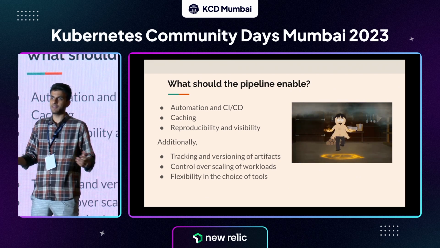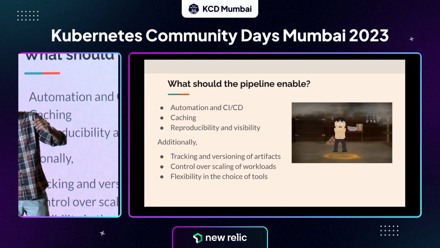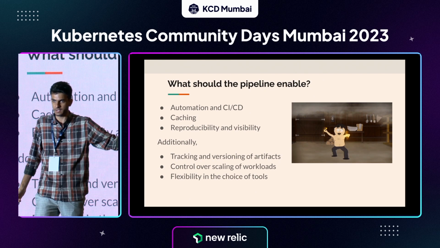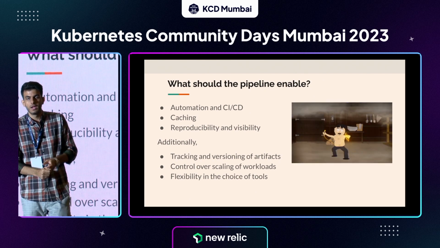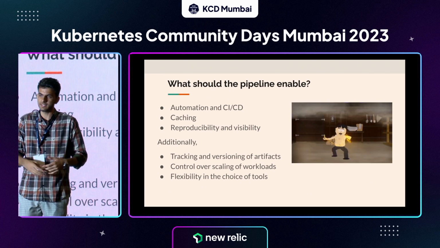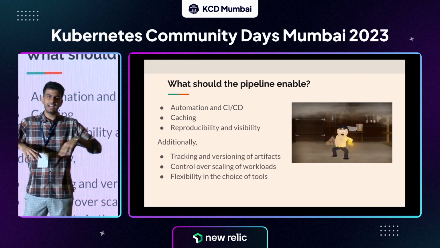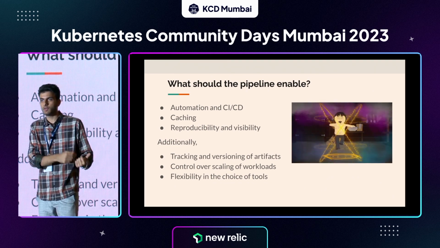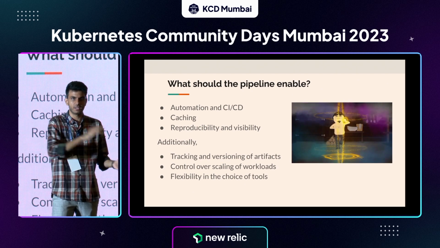So for example, if I have a certain series of 10 steps to achieve a certain goal, and I automate all of that into a single pipeline, then I just run the pipeline every time I want to perform those tasks. I don't have to do them manually, running all the commands by myself. That is one of the applications of a pipeline, and there are multiple other applications as well. You can also have a script in that case, but a pipeline enables this to be run automatically. So what we need is a high-level pipeline which will enable automation of all the tasks that we perform to get our model from local to production. So automation is definitely one of the first requirements that this will satisfy.